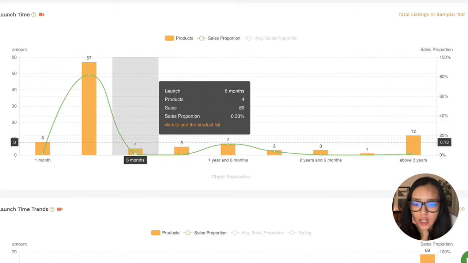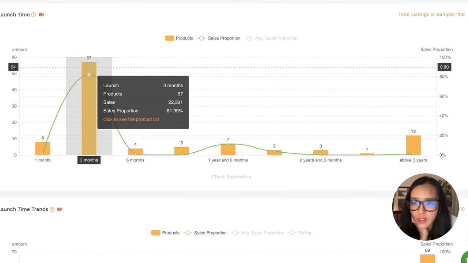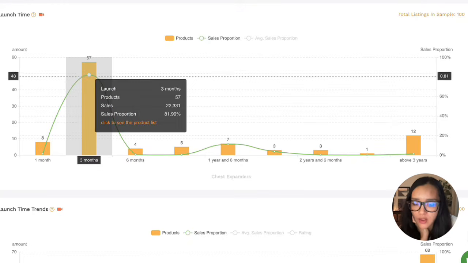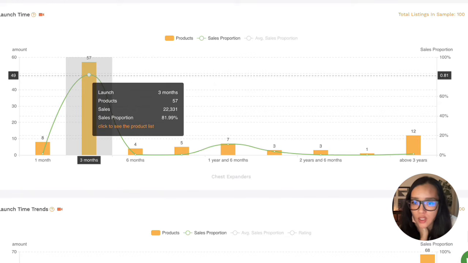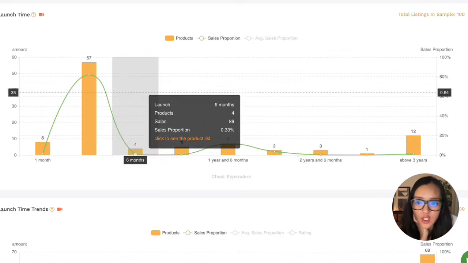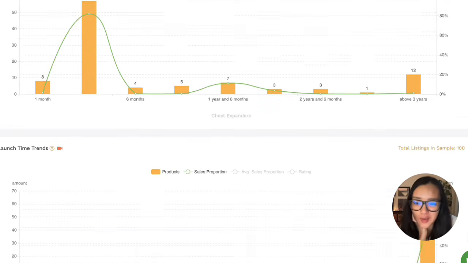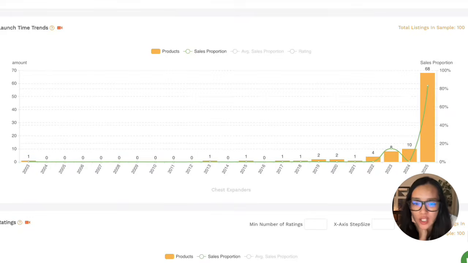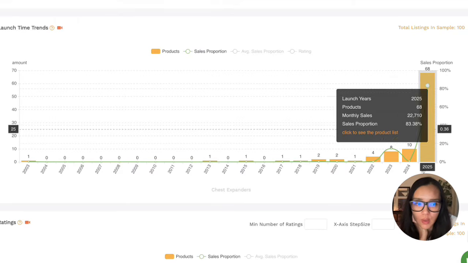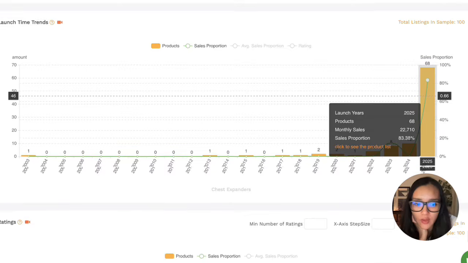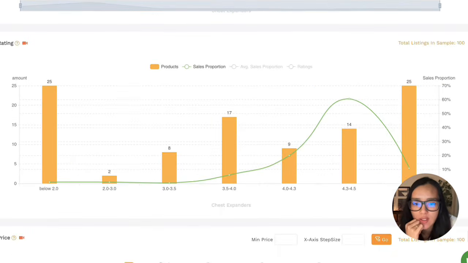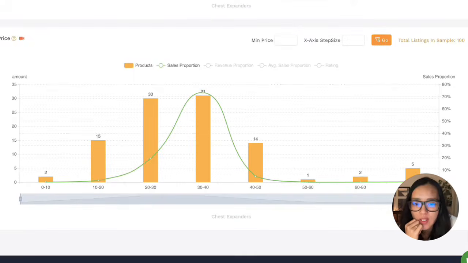And then launch time. This is actually really great. It looks like most of the launches happen in the last 3 months. So this is once again something that is showing definitely a trend in the market right now, especially compared to the last few years. It seems like 2025 is really the year of chest expanders. Okay, cool. Launch time trends. Once again, most of it has happened in 2025. You can also see things like different ratings as well as the price.